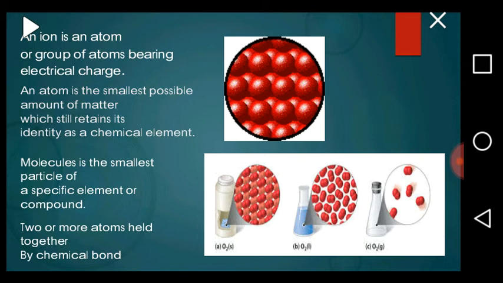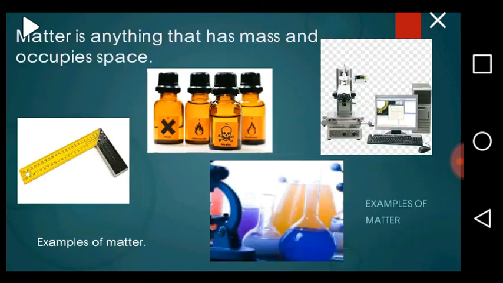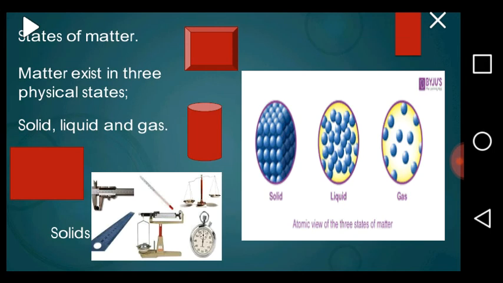While for molecules, a molecule is the smallest particle of an element or a compound. A molecule is the smallest particle of a specific element or compound. And two or more atoms held together by a chemical bond can also be described as a molecule. So we are saying that matter is defined as anything that has mass and occupies space, and this matter is composed of tiny particles, which can either be ions, atoms, or molecules.